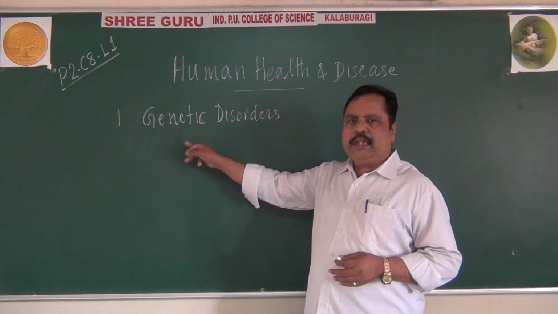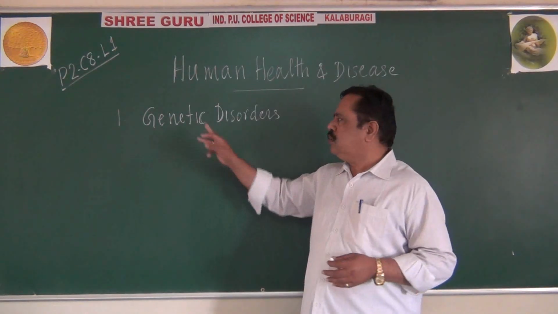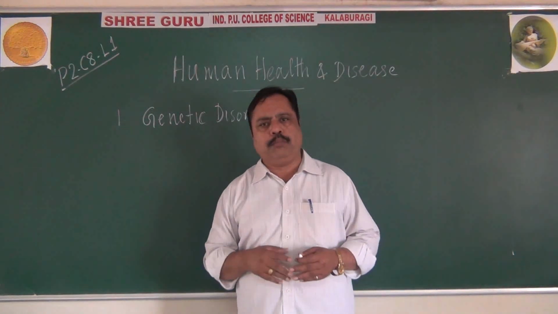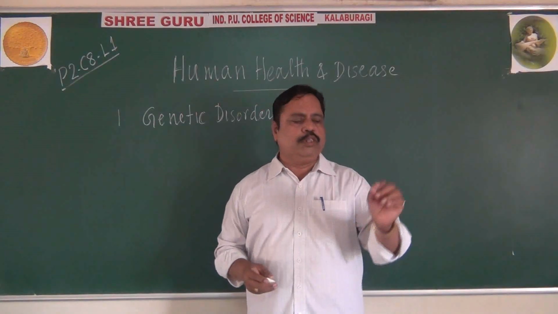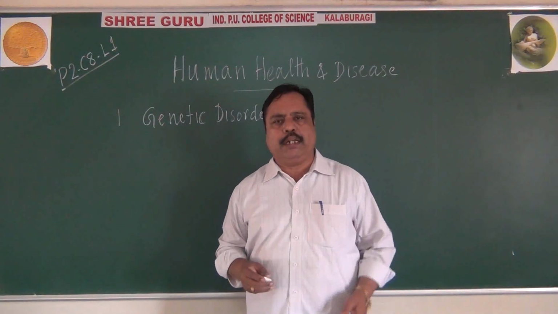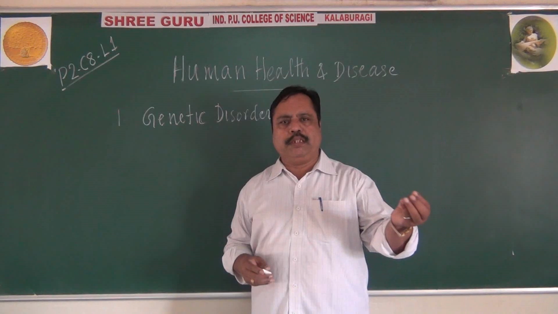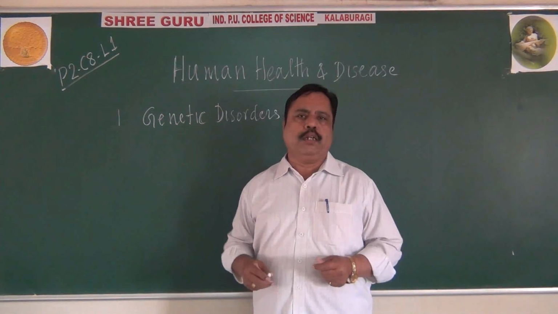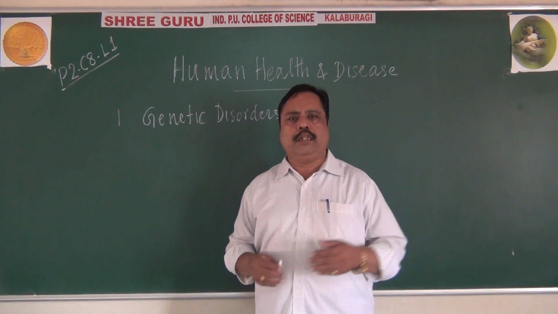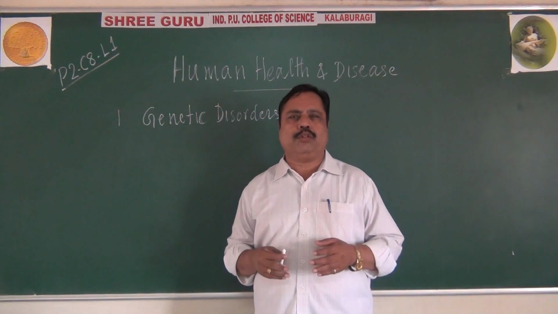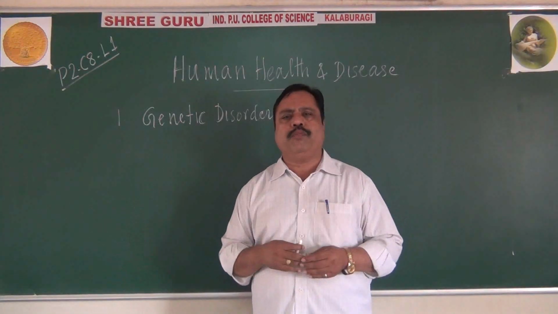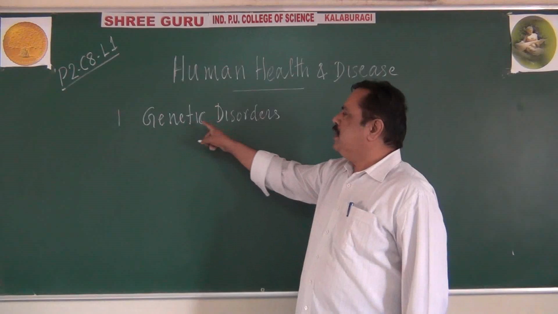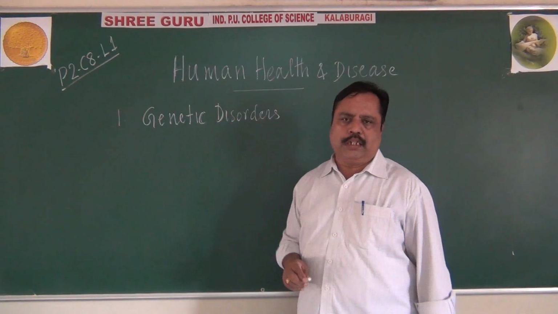Even at the genic, molecular level, disorders can be caused in our body, due to gene mutation, point mutation. We may be affected by sickle cell anemia, phenylketonuria, Huntington's chorea, muscular dystrophy, hemophilia, various examples we have seen. They all come under genetic disorders.